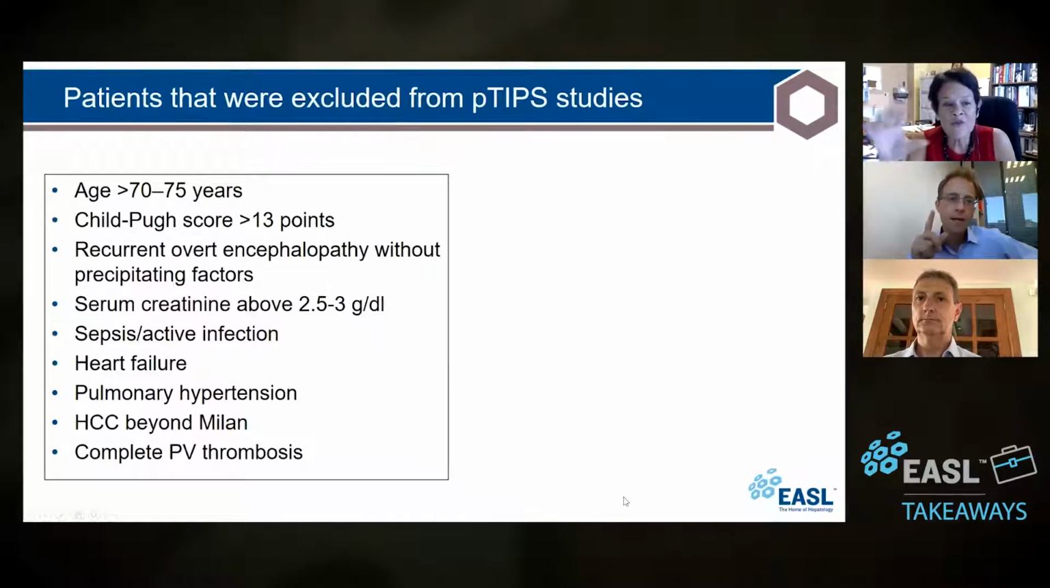So if you think about it, you also have general criteria for TIPS placement, and these are the criteria of the patients that were excluded from these TIPS studies. Old patients, because they're more likely to develop encephalopathy and or heart failure. The Child-Pugh more than 13, so the 14 and 15 points. Recurrent overt encephalopathy without precipitant factors. So this is in the past, all right? You know that the patient comes in again and again with encephalopathy.